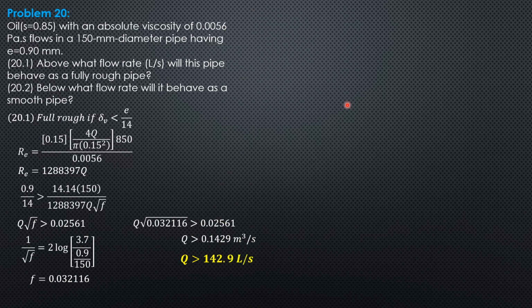Then in the second question, below what flow rate will it behave as smooth pipe? The pipe behaves as smooth pipe if the nominal thickness of viscous sublayer is greater than the absolute roughness. So that's the condition. So 14.14 times diameter 150 over Reynolds number square root of F should be greater than 0.9. So Q square root of F must be less than